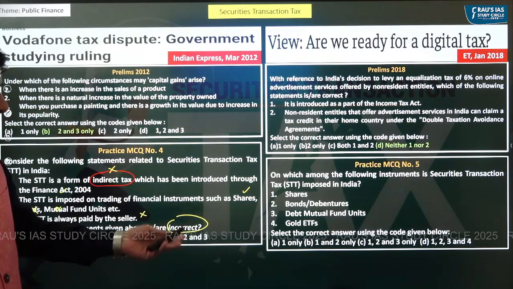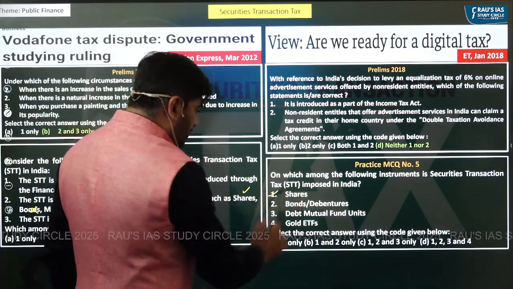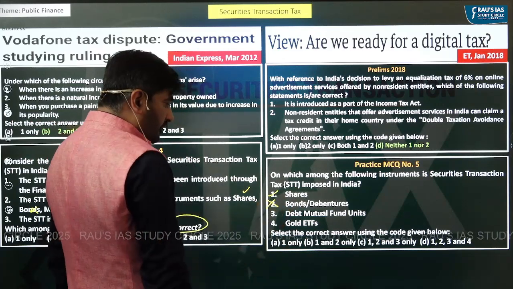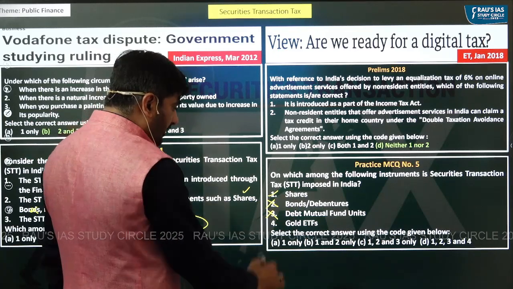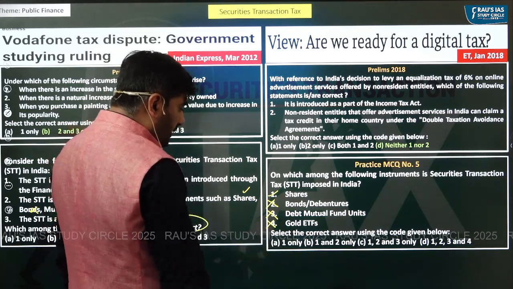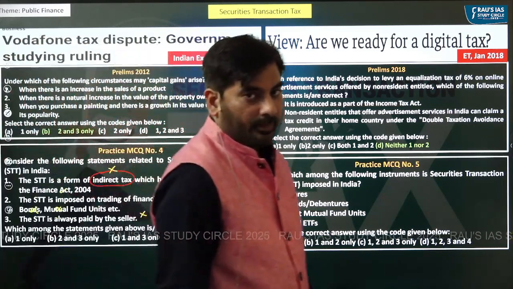On which among the following instruments is STT imposed in India? It is imposed on shares. It is not imposed on bonds and debentures. It is not imposed on debt mutual fund units. And it is not imposed on gold ETFs. And the right answer is one only, right?